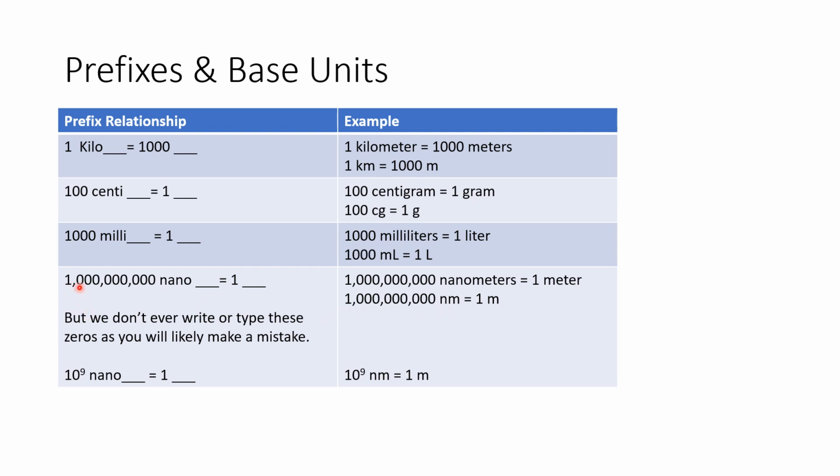Now, we don't ever write it out like this or type out those zeros because we're more likely to make a mistake. We use scientific notation. You could write it as just 10 to the 9th, or as 1 times 10 to the 9th. They mean the same thing. So instead of writing 1 and all those zeros, we write 10 to the 9th, and that's going to equal our base unit. In this case, we'd say 10 to the 9th nanometers equals 1 meter. This is really the only one we're going to use for that prefix nano. We're going to use it with meters because, like I said, it's measuring the wavelength of light, and length is in meters. So that's where we run into that one.